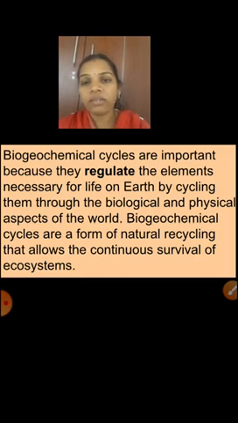Children, plants want some nutrients, some elements, and they get those elements from the soil. That cyclical flow of nutrients is possible with the help of the biogeochemical cycle. Without the biogeochemical cycle, we can't survive. That means living organisms cannot survive.